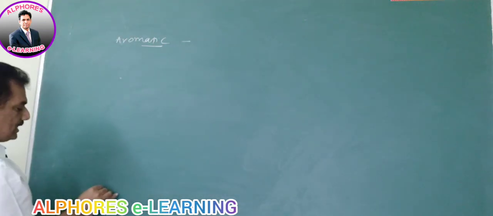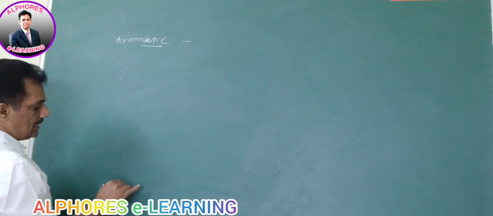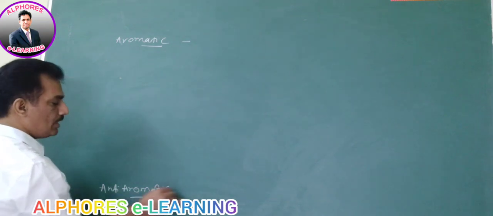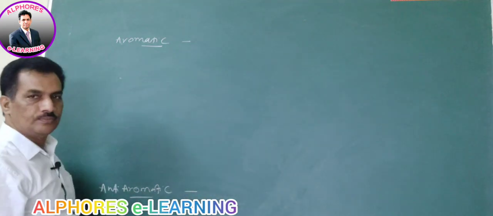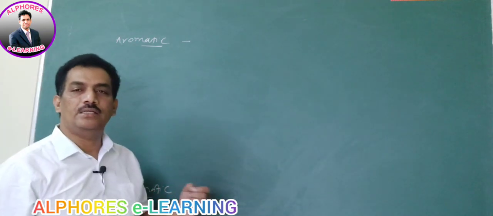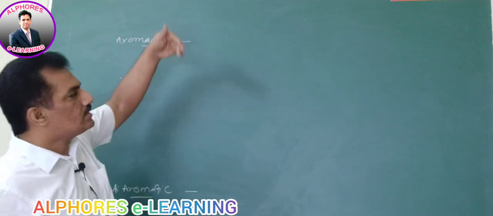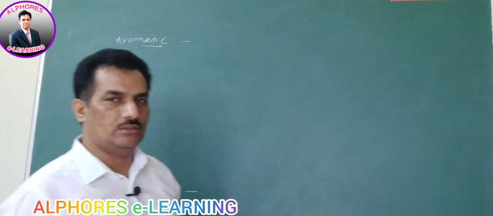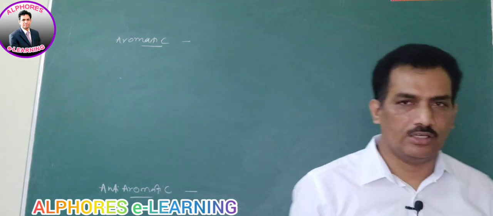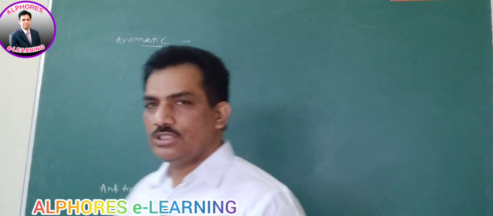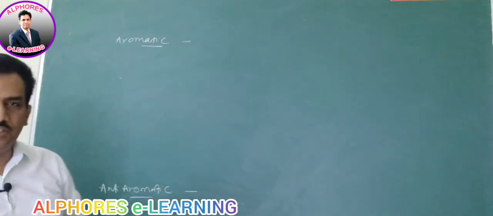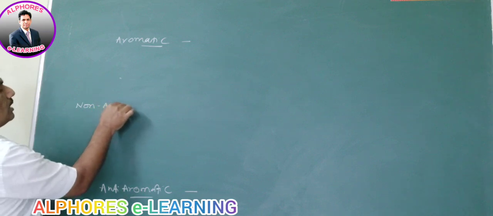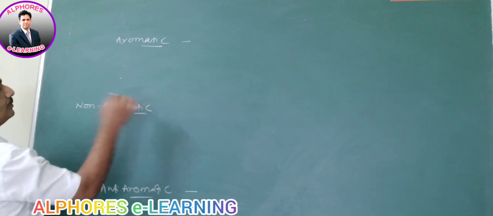Clear? And then in case it is found to have any anti-aromatic character, automatically that anti-aromatic character is least stable. That is, anti-aromatic character is least stable, aromatic character is highest stable. In case it is not having any aromatic nature or any anti-aromatic nature, then what kind of species is it? Already we discussed, just recollect, it is nothing but non-aromatic. It is non-aromatic species, is it not?